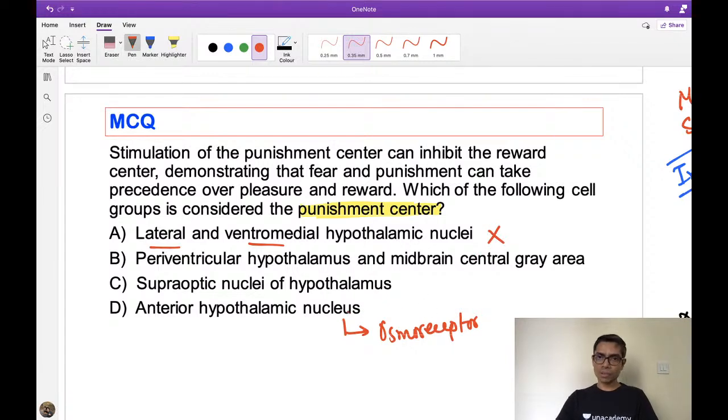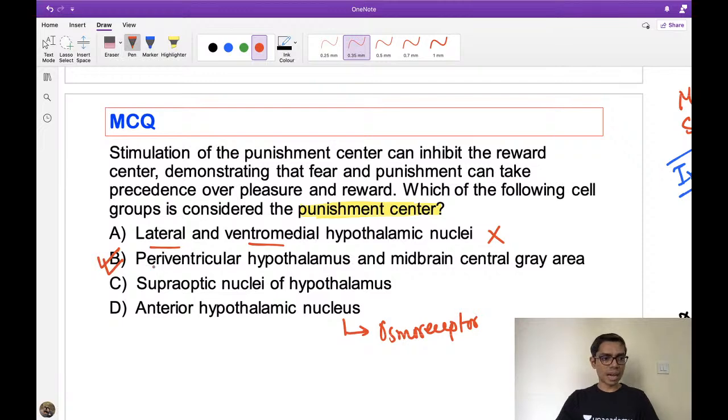Okay, and anterior is also for the regulation of the temperature. So posterior for cold response and anterior for hot response, but I am not going into detail of this because anterior nucleus has many functions. Sexual function is also controlled by anterior nucleus. Supraoptic nucleus, all of you know that this is for the secretion of the hormone ADH, and a little amount of oxytocin. So the answer in this question is nothing but the periventricular hypothalamus and midbrain central gray area, right?